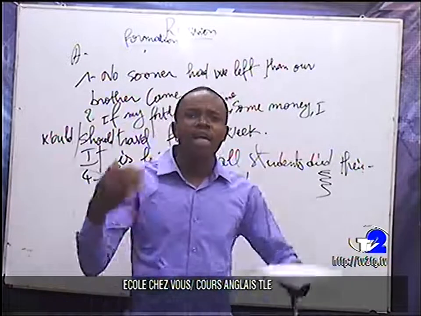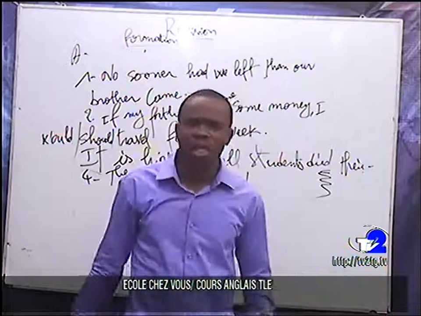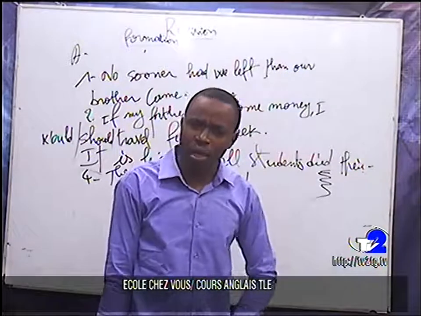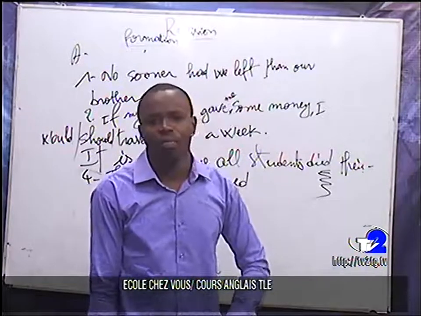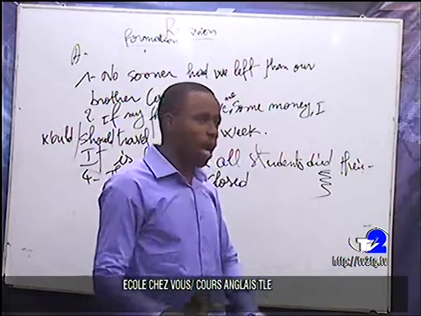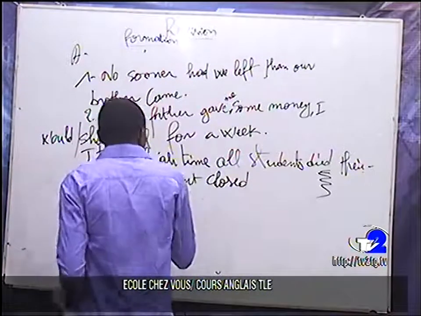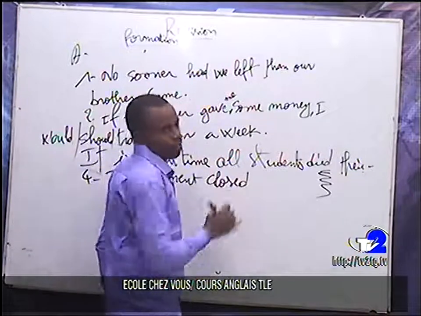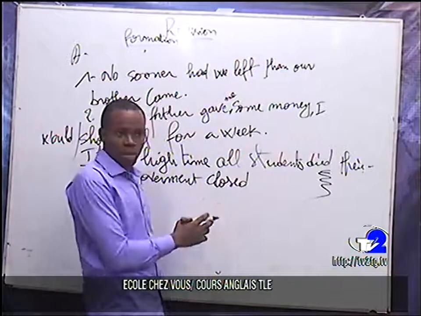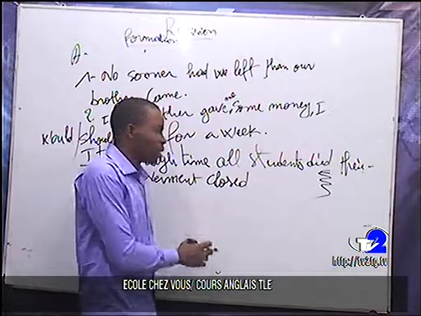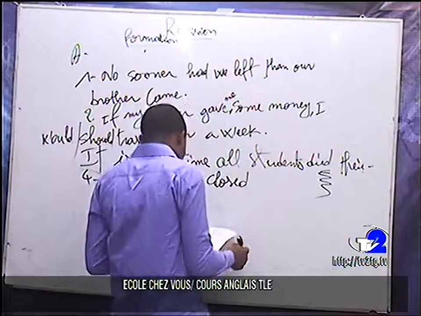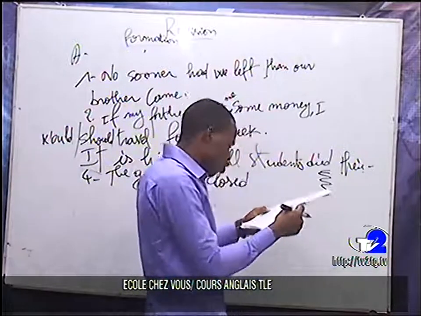Are you following? Then it is better you learn them. It is very important. You have to learn them. So the government closed. The simple past of the verb to close is closed. Then closed the what? Schools